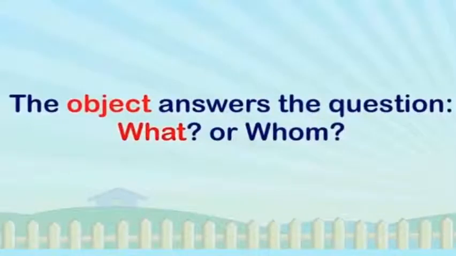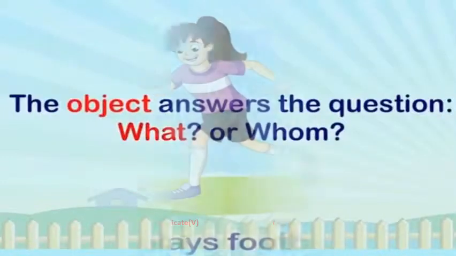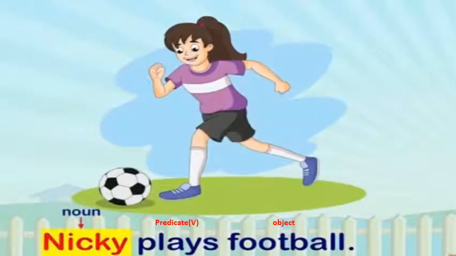Children, the object answers the question of what or whom. The answer which you get is the object. Children, look at this sentence. Nikki plays football. Children, look at the highlighted word. The highlighted word is a noun. It's a proper noun. Now let's try to identify subject.